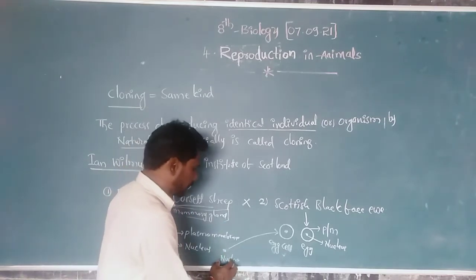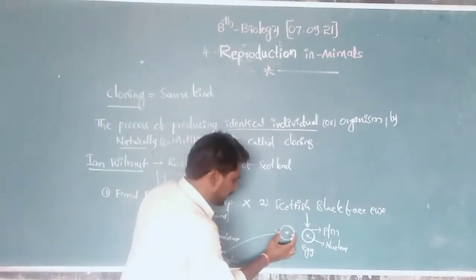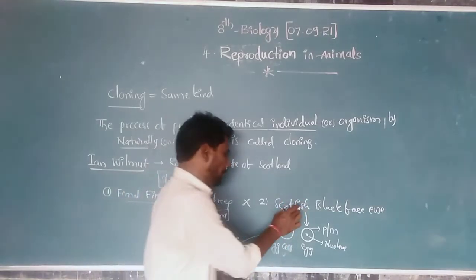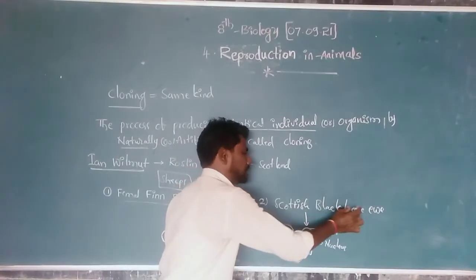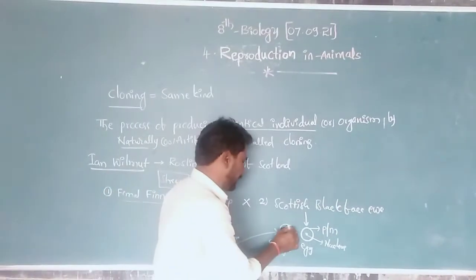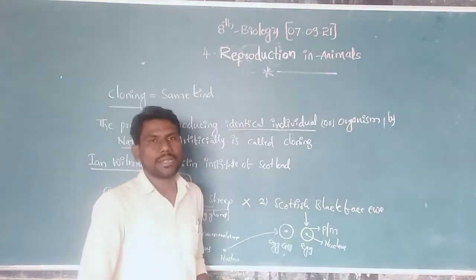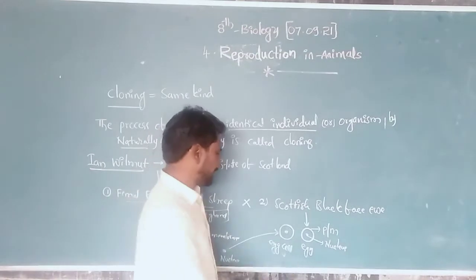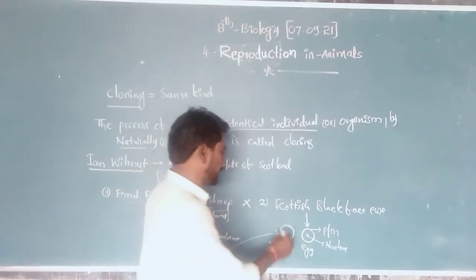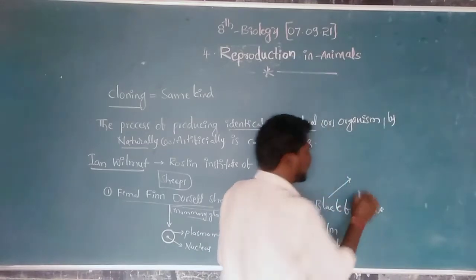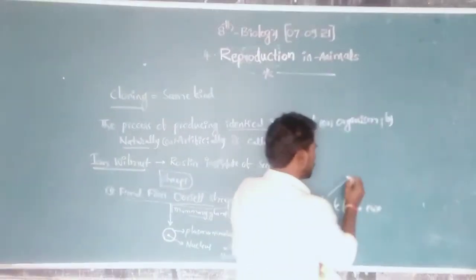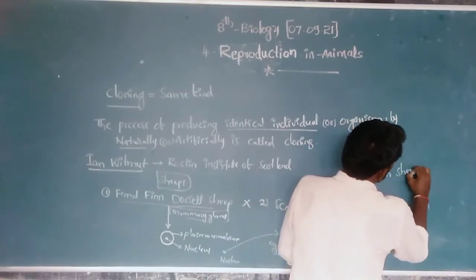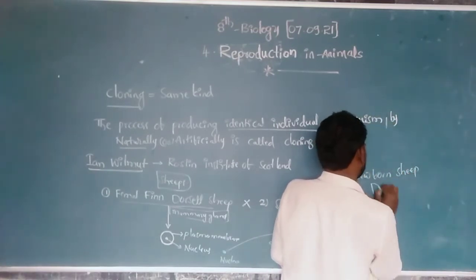After implanting the nucleus in the egg cell, he implanted this egg cell in the womb of a Scottish blackface ewe. This egg cell developed into an embryo, and after the gestation period, the Scottish blackface ewe gave birth to a newborn sheep. This sheep is called Dolly.